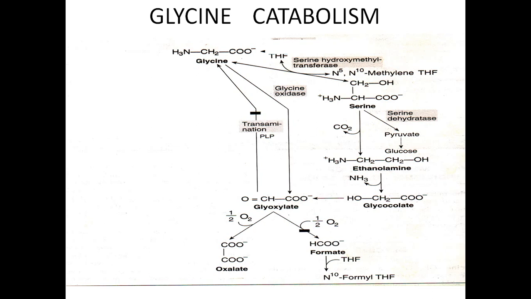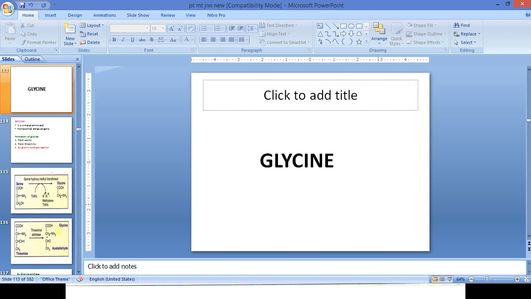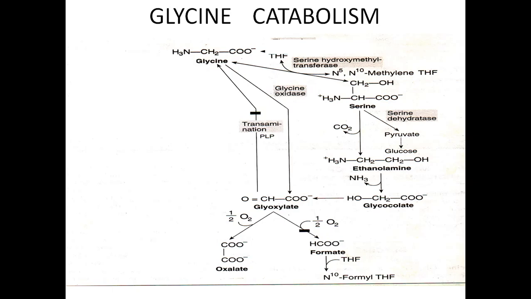Now this ethanolamine can be converted to glycolate, and this glycolate is converted to glyoxylate. This glyoxylate is further cleaved into oxalate and formate. Same fate will be seen, and formate is taken up by tetrahydrofolate and N10-formyl tetrahydrofolate will be there.